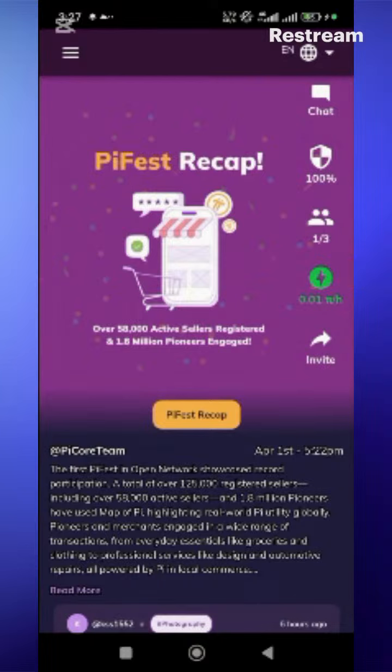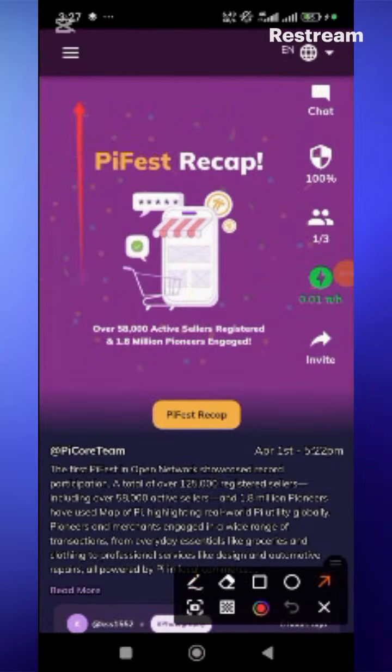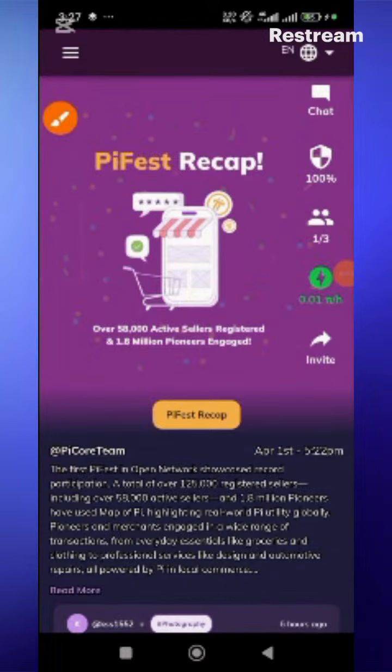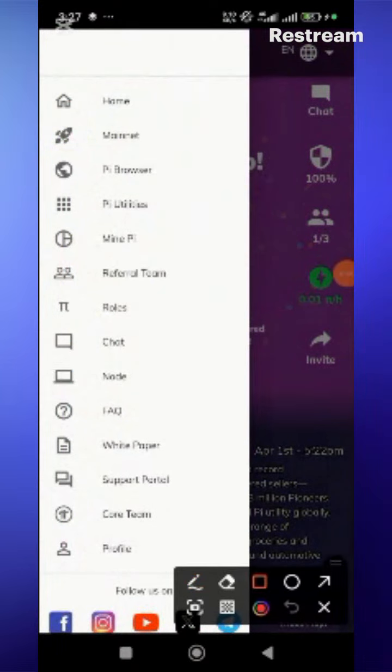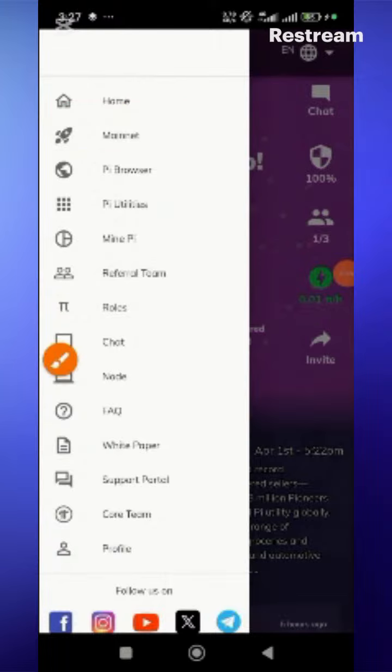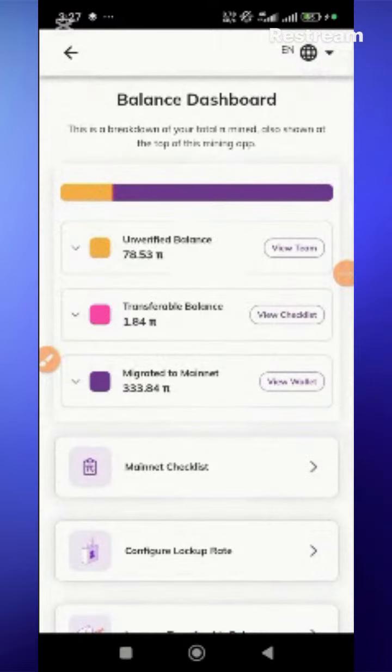First, you have to click on this place. Click on this place. You click on it, then you head to your mainnet. Then you click on your mainnet.